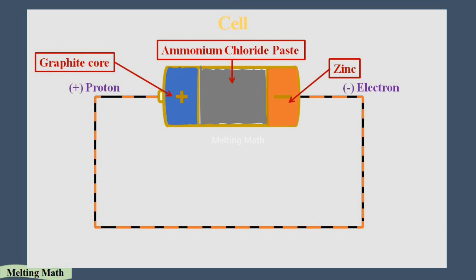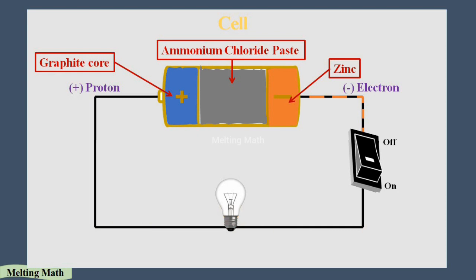If we fix a bulb or a switch in that wire, the bulb glows due to the flow of electrons, and with the switch we can turn it on and off. When we turn on, the electrons flow through the wire, reach the bulb, and then go to the positive terminal. When we turn off the switch, the flow is cut, so electrons will not pass through the bulb to the other terminal. This is how the cell works.